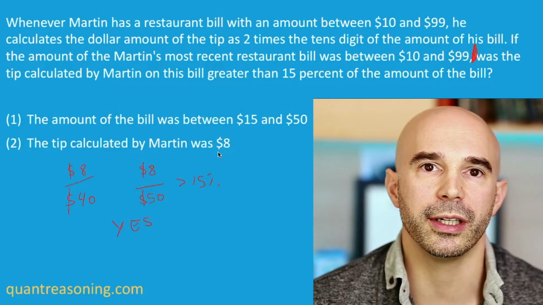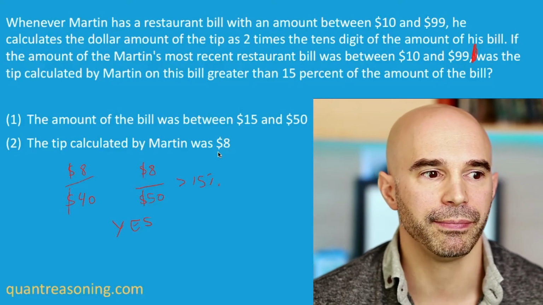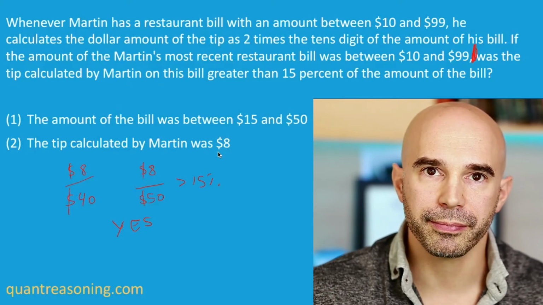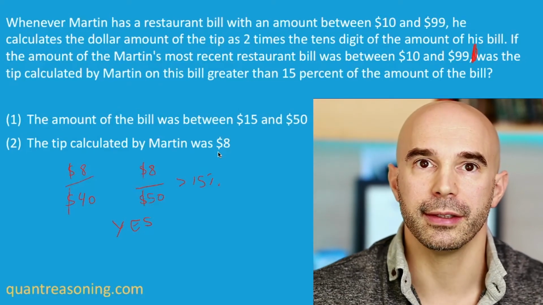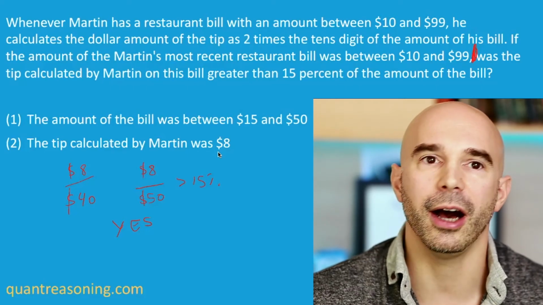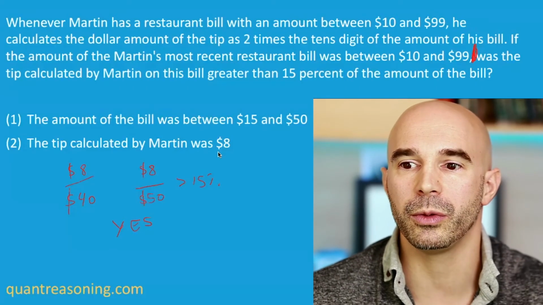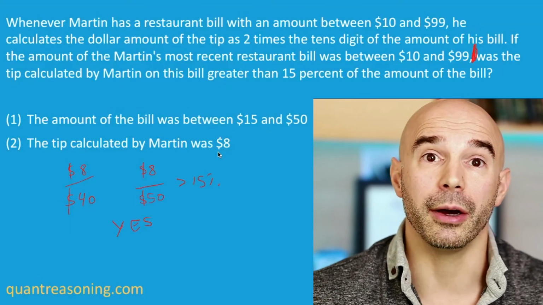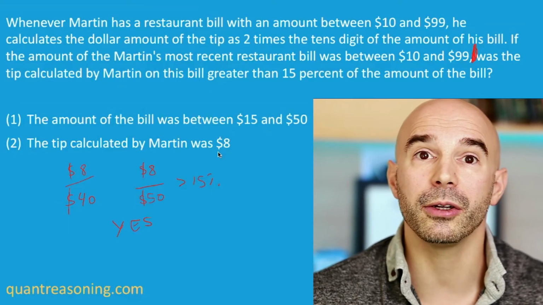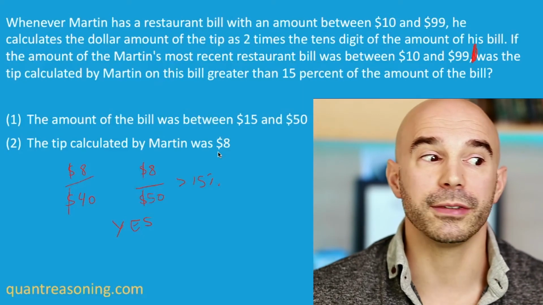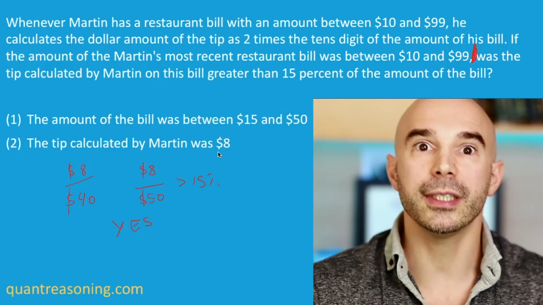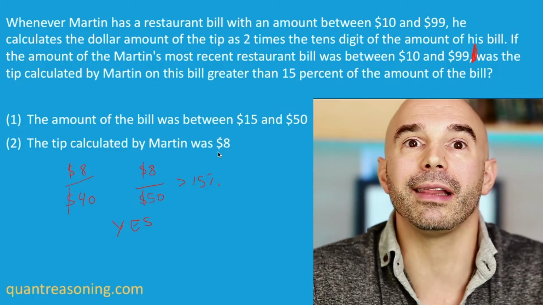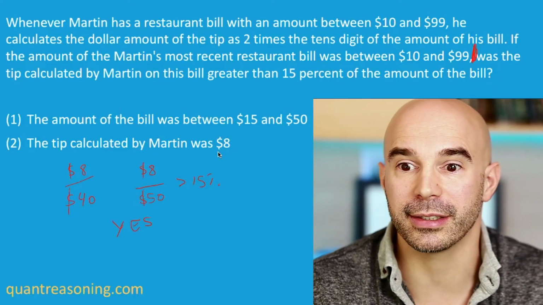Then you go to statement 1 and you say, okay, here's the thing. I already know that statement 1 will allow for a yes. There's a way to get a yes. How am I so confident that statement 1 will allow for the possibility of a yes? Because the statements are not allowed to lie. The statements cannot contradict one another. So if statement 2 forces a yes, statement 1 has to at least allow for the possibility of a yes.